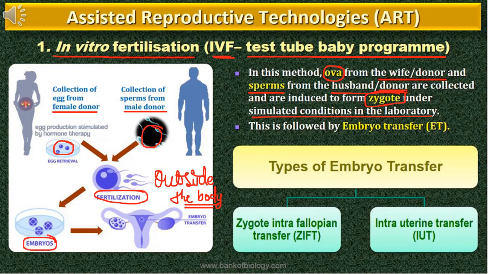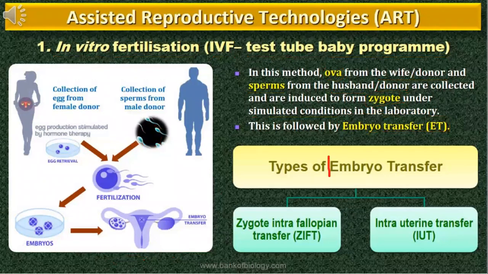Finally, the embryo has to be transferred. The process of transfer of embryo is of 2 types. So the IVF is actually followed by the embryo transfer. The IVF, or in vitro fertilization, that is the test tube baby program, is followed by an embryo transfer. Under IVF, you are coming across the ZIFT and IUT. Embryo transfer has 2 methods, that is zygote intra-fallopian transfer or intrauterine transfer.